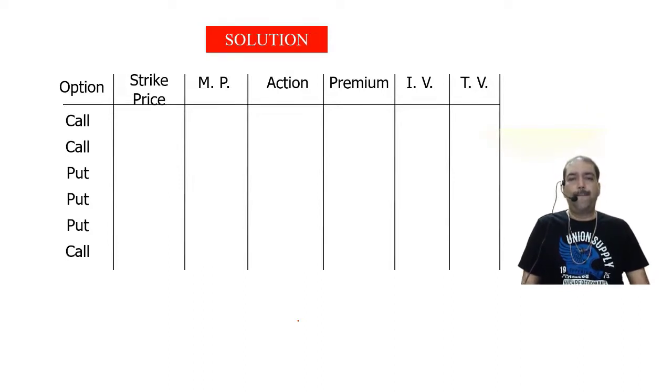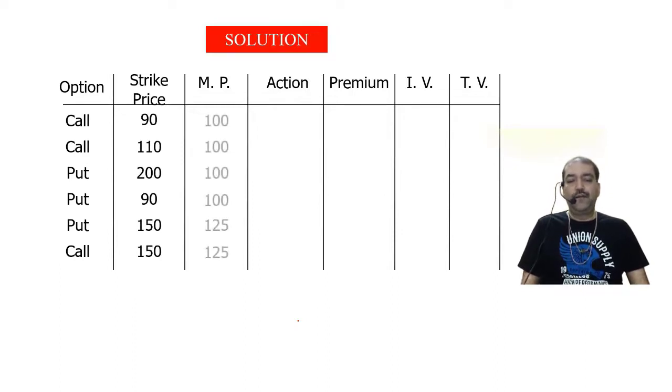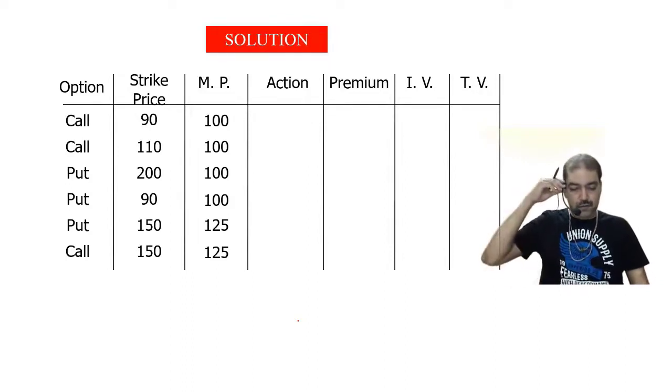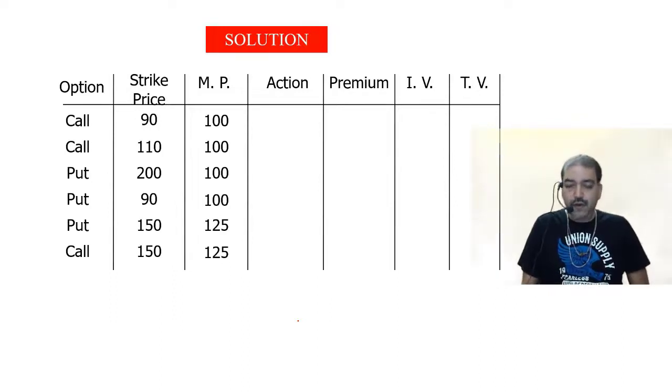Write fast. Write down the nature of the options in the option column: first two call, next 3 put, last one call. Write down the strike price. Write down the market price. Action now, whether we are going to exercise or we are not going to exercise.